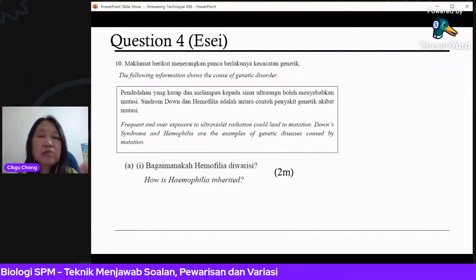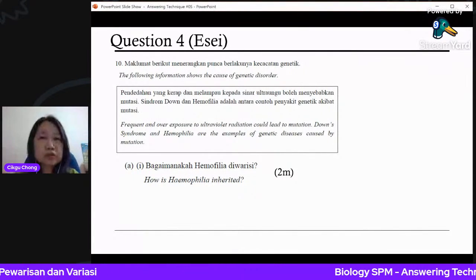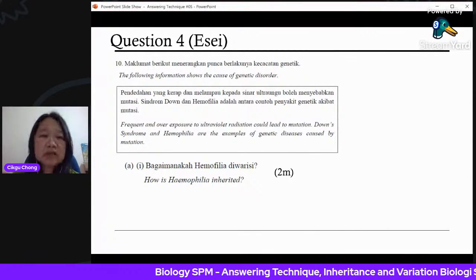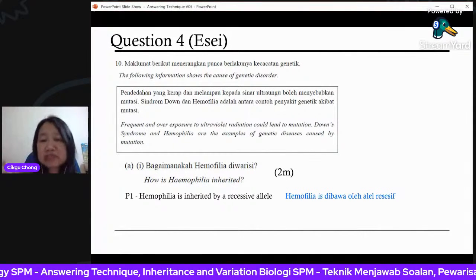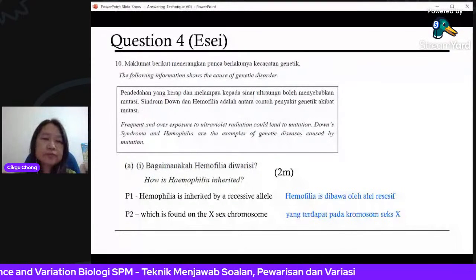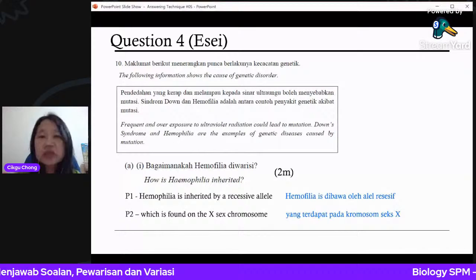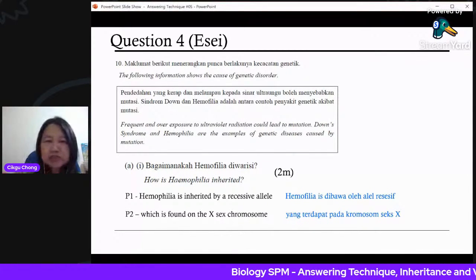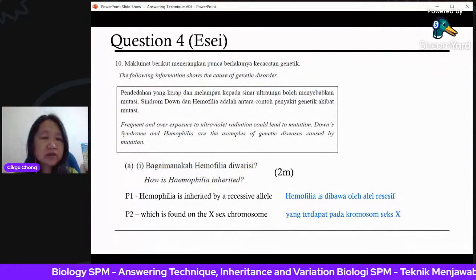And like I mentioned just now, hemophilia is caused by a recessive allele, which is found on the X chromosome. So it makes the person unable to produce the clotting factor. So hemophilia is inherited by a recessive allele, and it is found on the X sex chromosome. It's a simple one, 2 marks only. If you are afraid you do not get the full marks, you can write further information, like this recessive allele does not have the ability to produce the clotting factor. You can write more, no harm.